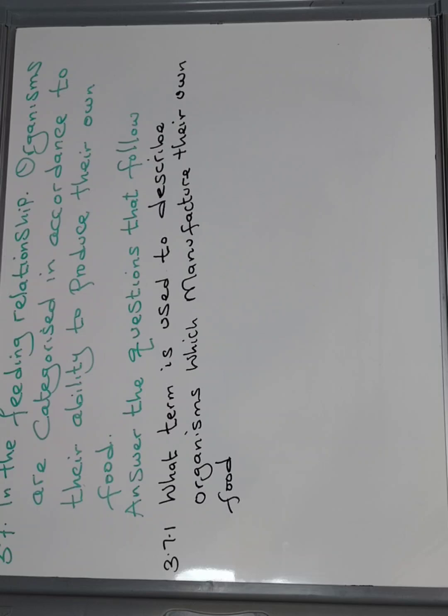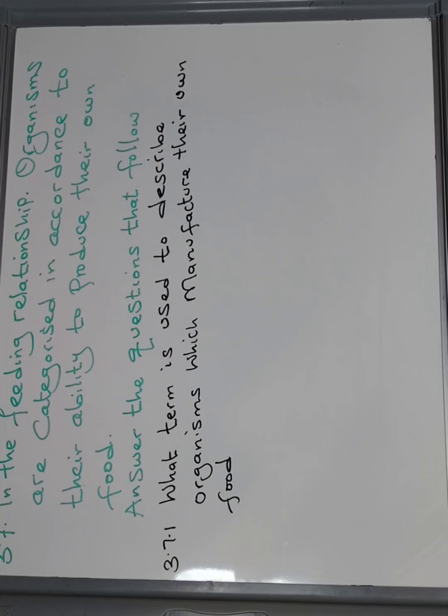There are also some aquatic organisms called phytoplanktons, which can also manufacture food. Plants have the green matter, which traps light, and that light is used as the energy to manufacture food.